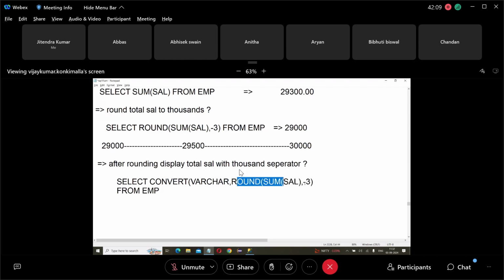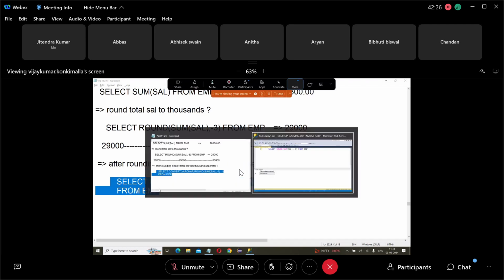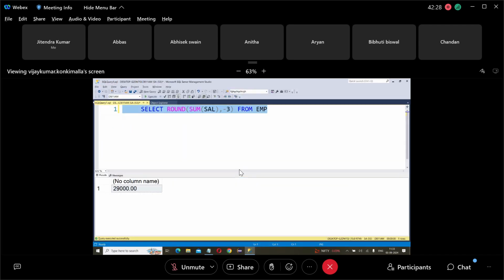The money is converted to character type, comma, then what is the style number to display the value with 1,000 separated? Style number is 1. Style number 1. Okay, now execute this query. So 29,000 is displayed with 1,000 separated like this. You see this 29,000. Yes or no?